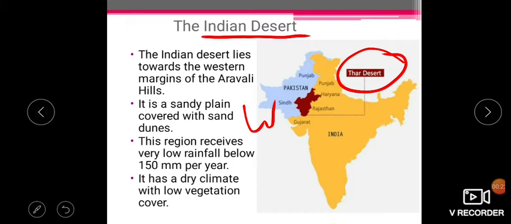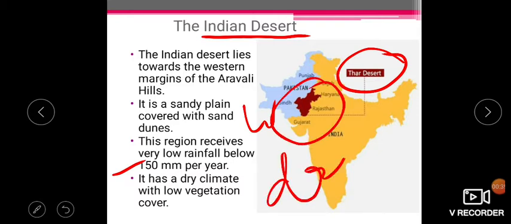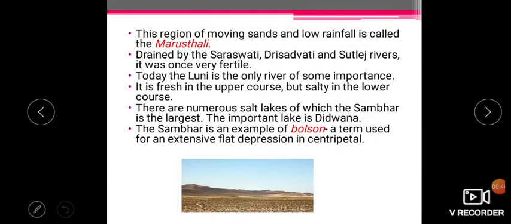If you are discussing rainfall, there is very little rainfall, below 150 millimeter per year. That's why there is less vegetation, low vegetation cover. And the climate here is dry. Dry climate why? Because there is less rainfall. So the region of moving sands and low rainfall is called Marusthali.